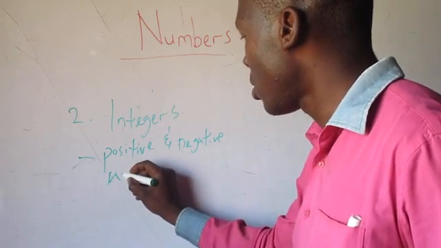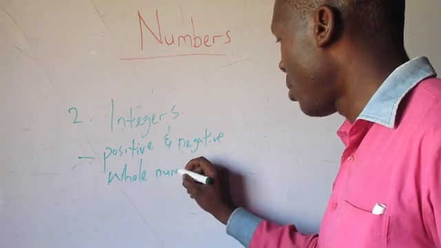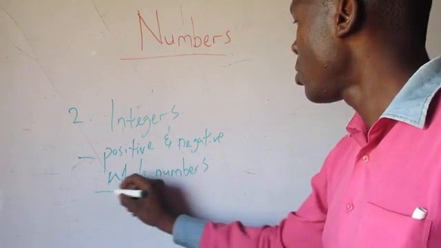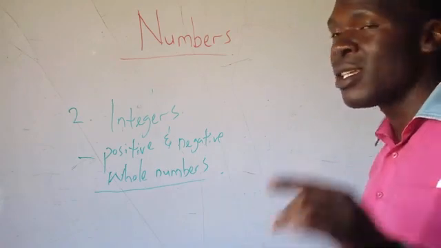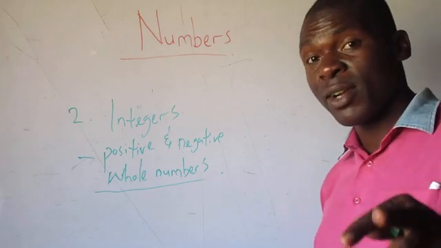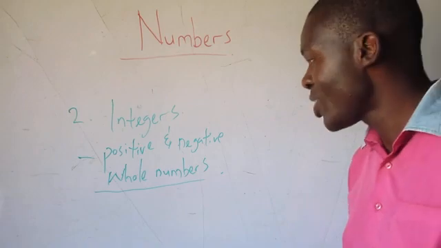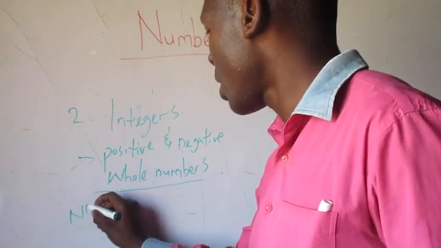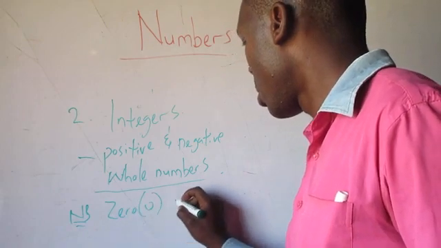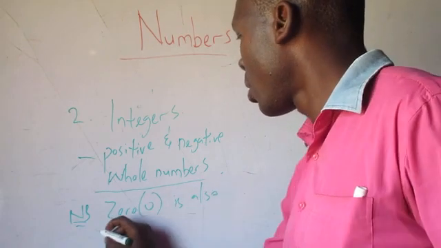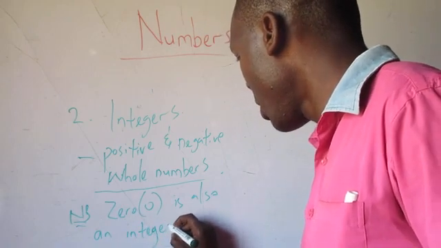Please take note of this word, whole numbers. And also don't forget that 0 is non-positive and non-negative. However, 0 is also an integer. Take note of this, 0 is also an integer.